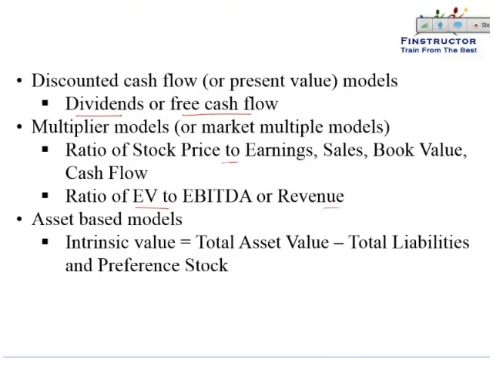The third category of models is referred to as asset-based models, wherein the intrinsic value is calculated as the fair value of the assets minus the fair value of the liabilities. Please remember, assets minus liabilities was the book value. But if I do the fair value of the assets minus the fair value of the liabilities, it should give me the market value, or it should give me the intrinsic value of the stock.